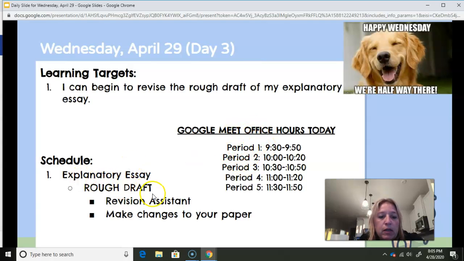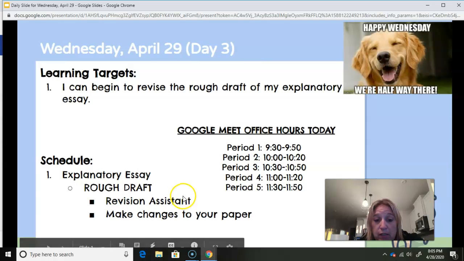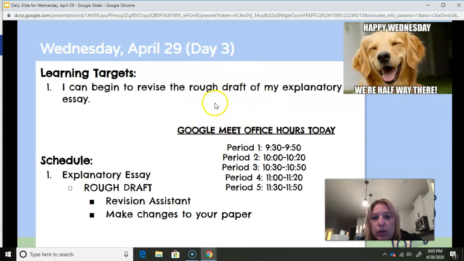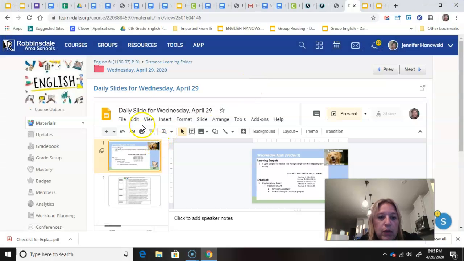Okay. So you're going to use Revision Assistant, make changes on your paper so that either tonight or on Thursday have a parent read it and fill the checklist out. I included the checklist in this folder. So if I go back to the folder for today,